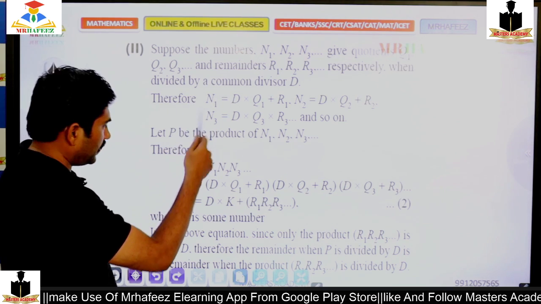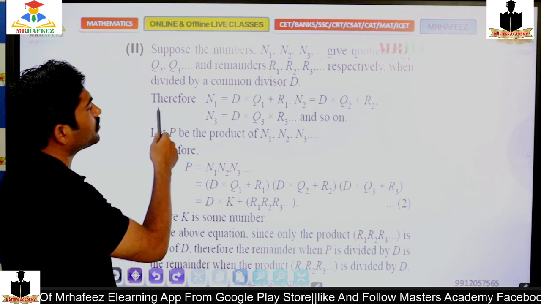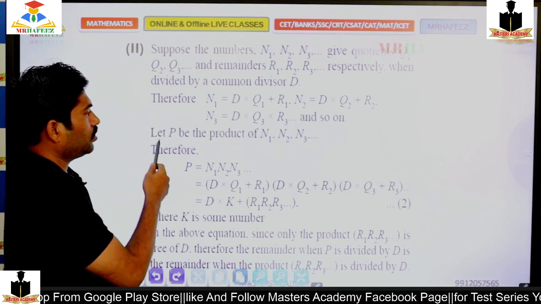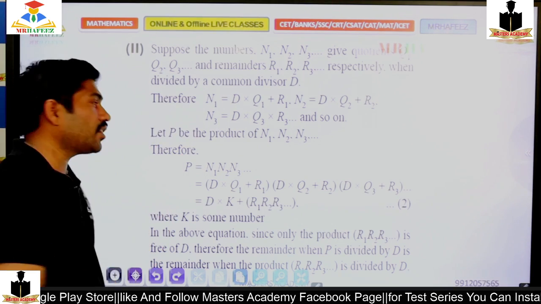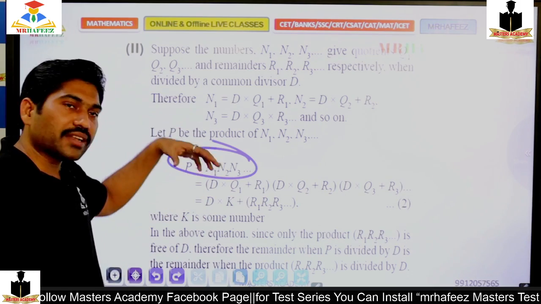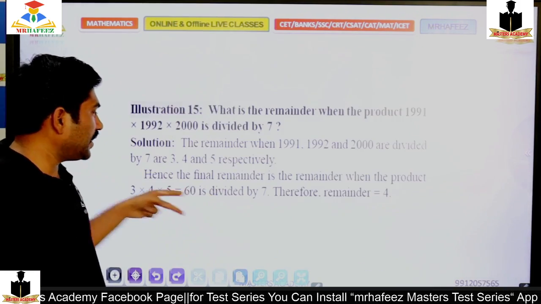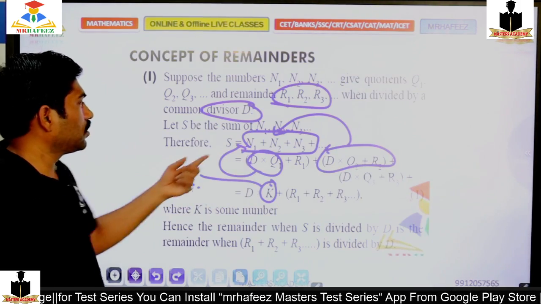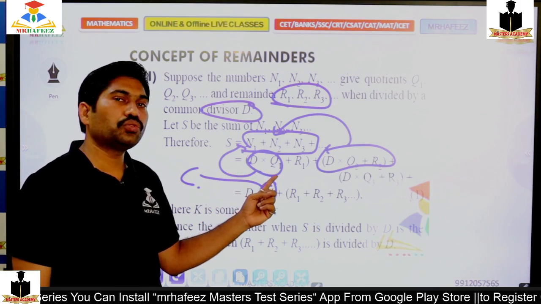n1, that is clear, if that is a product. So the product of the numbers is going to depend on the same concept as you know with the divisors. So n1 is equal to d into q1 plus r1.